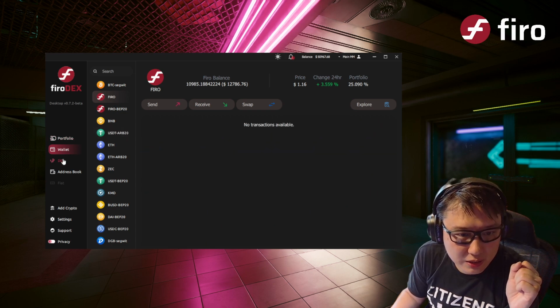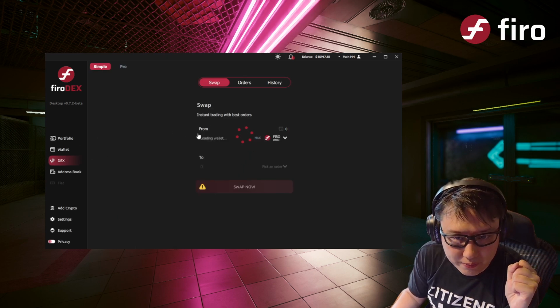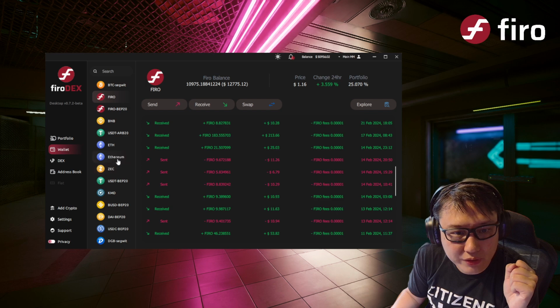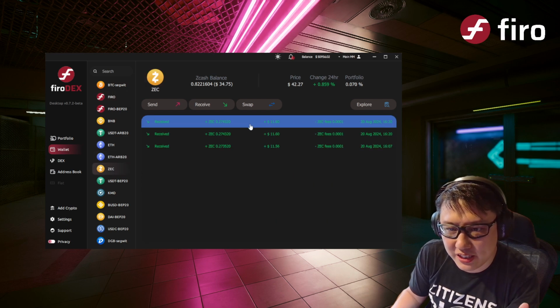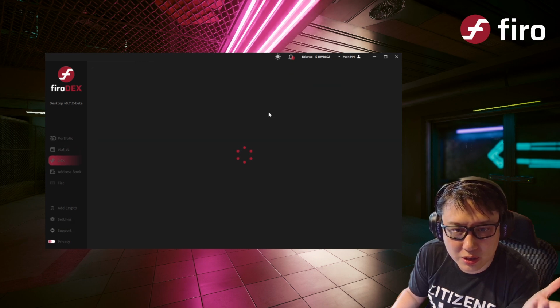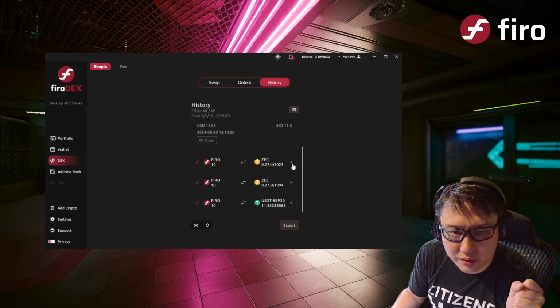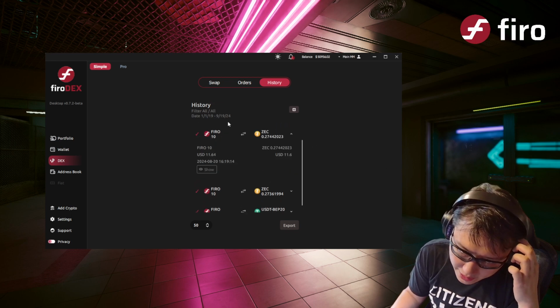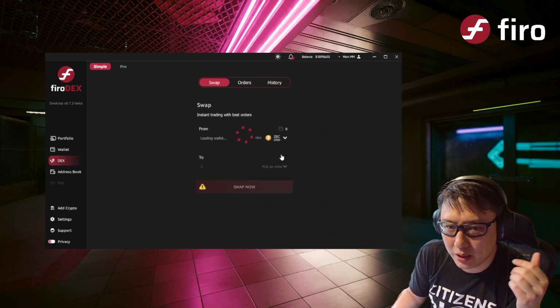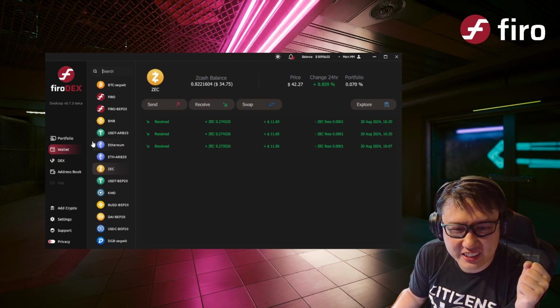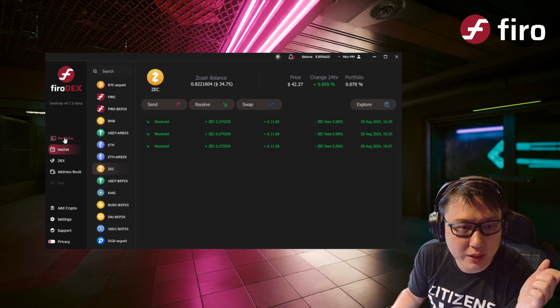Okay, so let's take a look at how our swaps are going. Wait, the other ones have already completed. I think the Zcash ones have already completed. Yeah, you can see that this just completed like 2 minutes ago. And you can actually see the history. That was not even 10 minutes. I managed to swap Firo for Zcash. Okay, that was really, really quick.